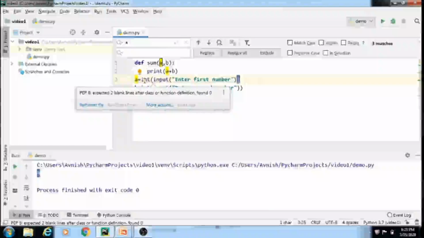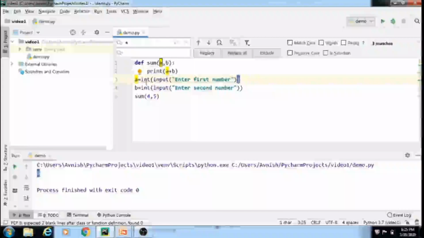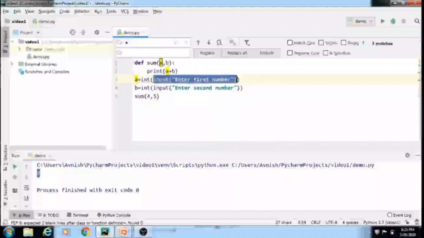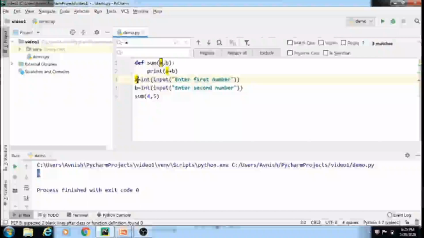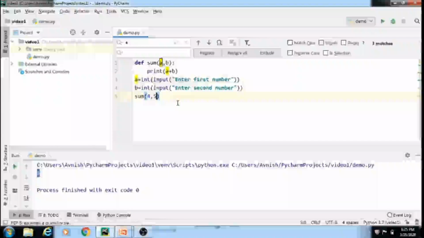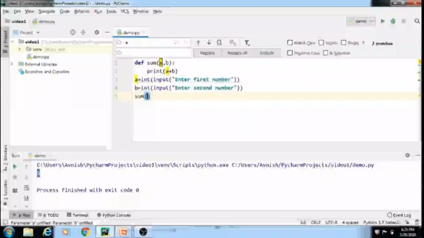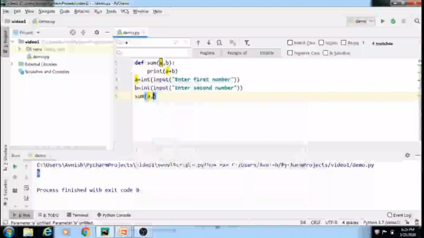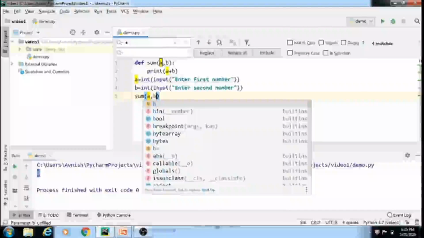if we take input from the user, by default it is in string format. Therefore, we need to convert it into the integer data type. Here the int function is used to parse this input function. Now it will convert this variable to an integer data type. Now we don't need to mention the input here. We have to call only the values of a and b.